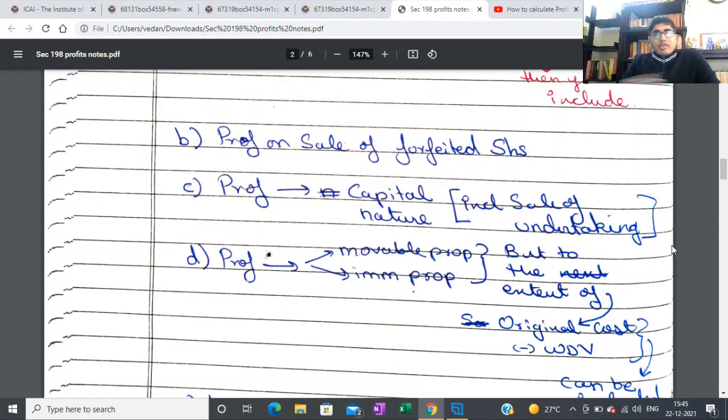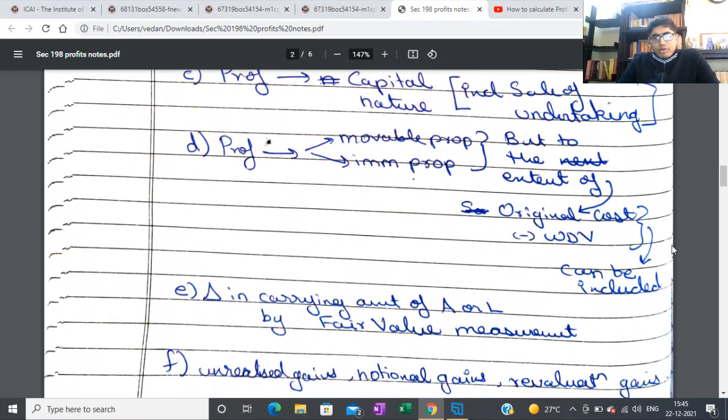Next, let's go to any profits of any capital nature. That is including a sale of an undertaking, that is a business. If you sell it, any profit of any capital nature cannot be included. The essence is that there is not the contribution of the managerial team directly in the operations. That's what the law is assuming here.